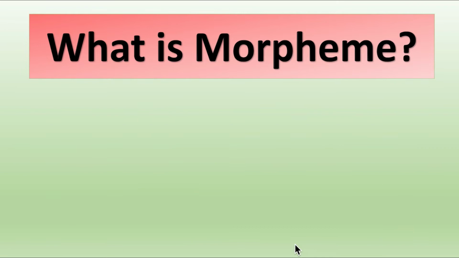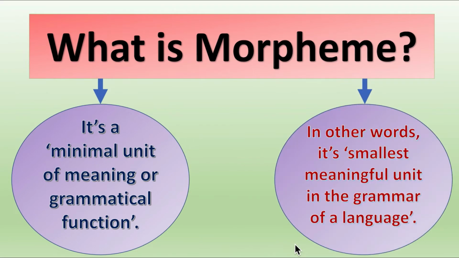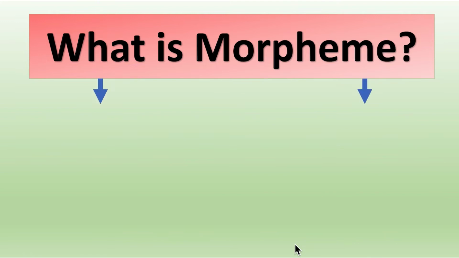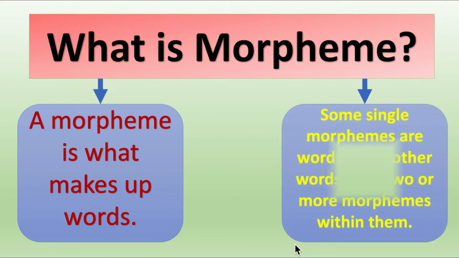What is morpheme? It's a minimal unit of meaning or grammatical function. The second point is, in other words, it's the smallest meaningful unit in the grammar of a language. We move on to the next. A morpheme is what makes up words. Some single morphemes are words while other words have 2 or more morphemes within them.